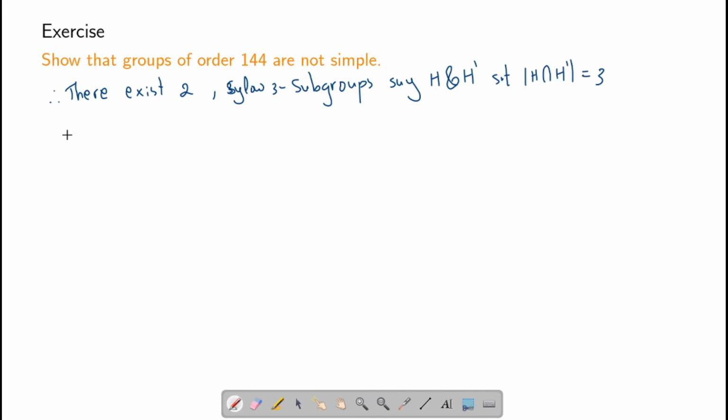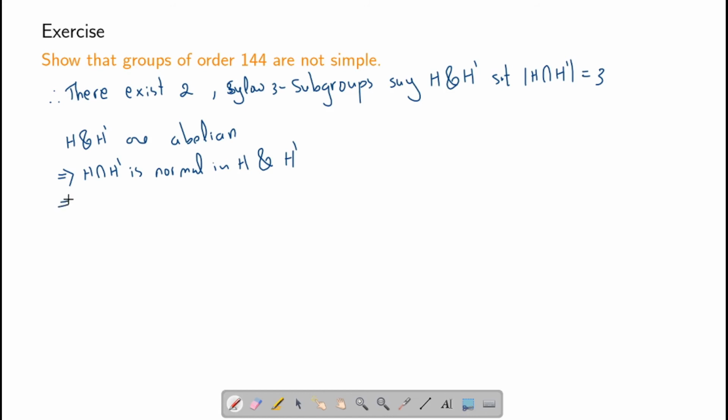Now, H and H prime are both groups of order 3 square, which means that H and H prime are abelian, since every group of order p square is abelian. This means that H intersection H prime is normal in H and H prime.